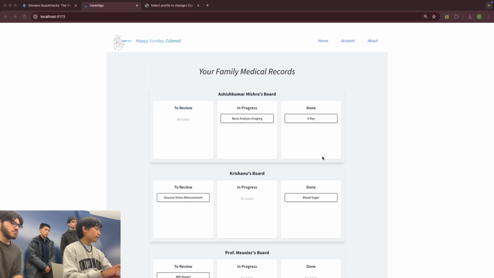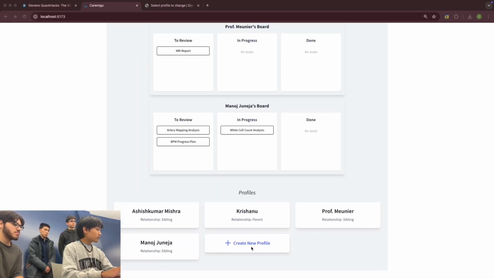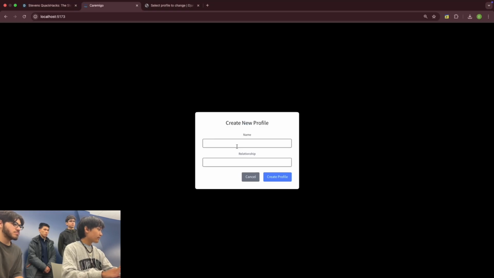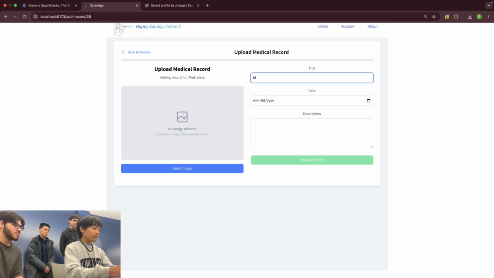All right, so these are a few task boards for my family members. We'll get back to them later. First, let's create a new profile. First profile we'll be creating is for Professor Iris, who is a beloved sibling of mine. So here we could upload his medical records. Let's upload his latest blood test.